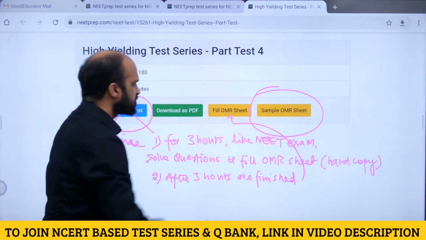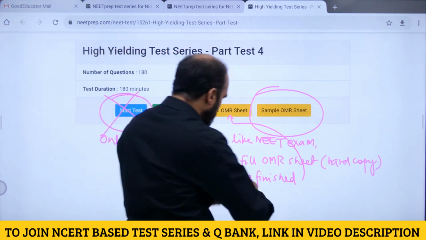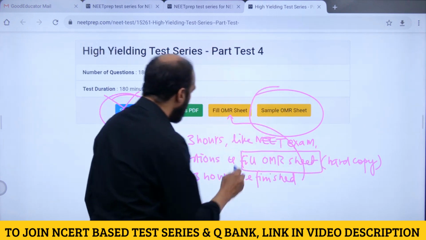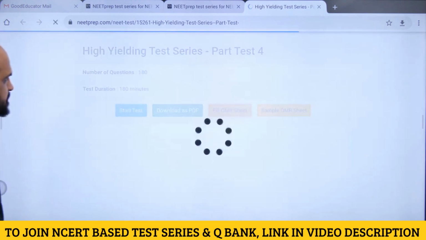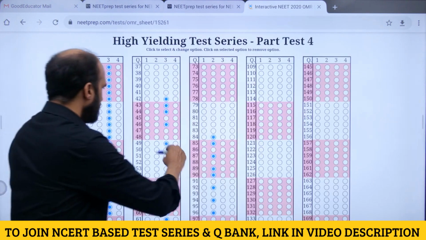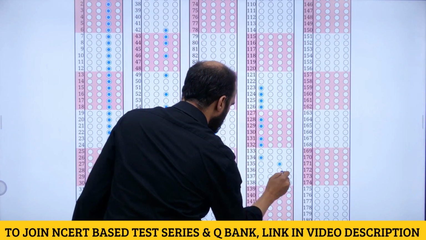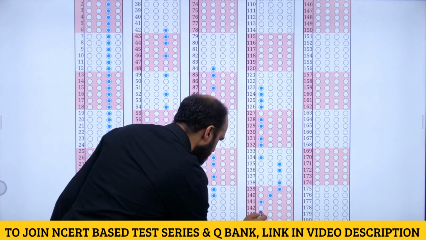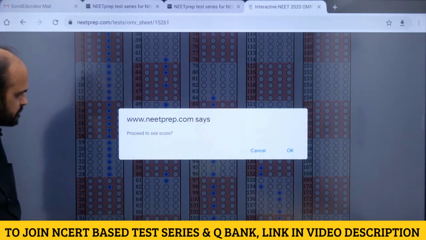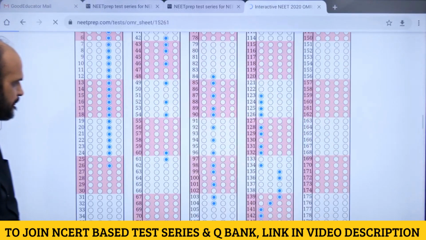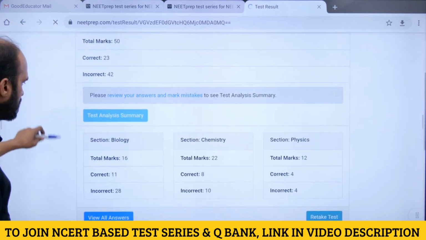you will come to this option, fill OMR sheet. Whatever you filled in the hard copy of the OMR sheet, bubble by bubble, you are going to fill it here. I'll show you how. So fill OMR sheet. Okay, a lot of it is already filled. You will fill it like this, based on whatever you have filled in your OMR sheet. Okay, and then you will see this option of calculate score below, and you will be able to see your score.